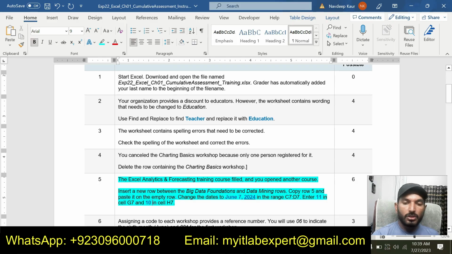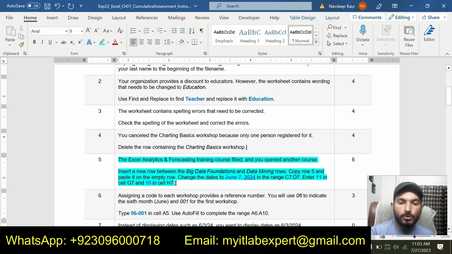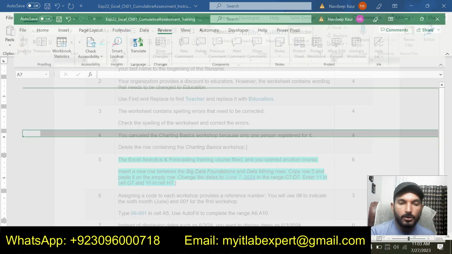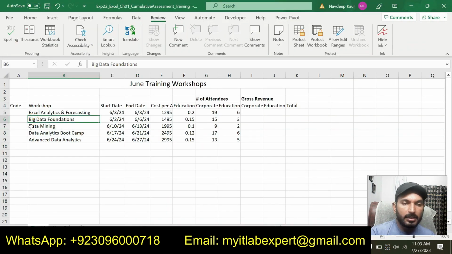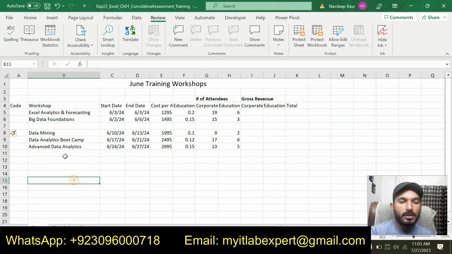Change the dates to June 7, 2024 in the range C7, D7. Enter 11 in cell G7 and 10 in cell H7. So basically we are supposed to insert a new row between the big data foundation and data mining. So this is data mining and this is big data foundation, and we are supposed to insert a new row. So you can see that I have inserted a new row between the big data foundation and data mining's data.